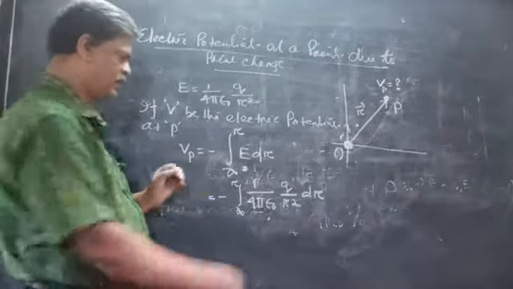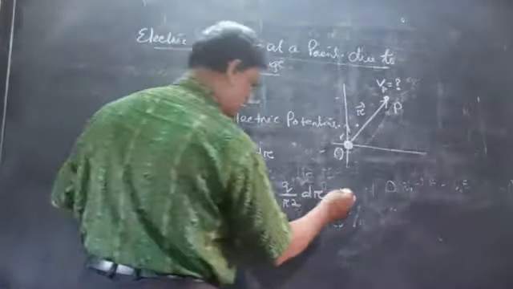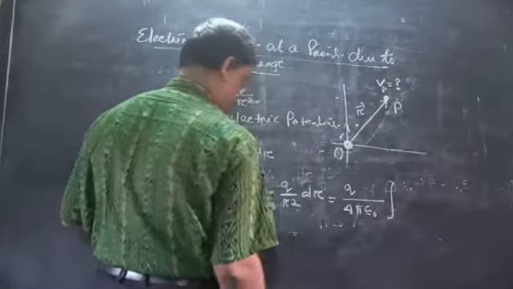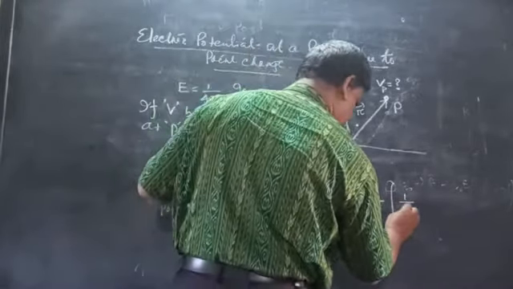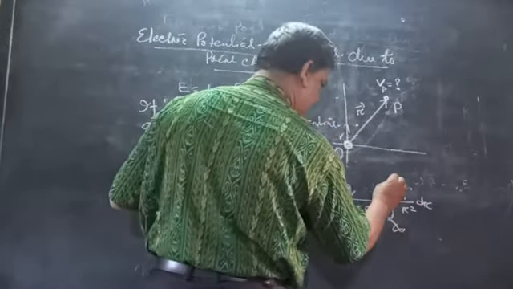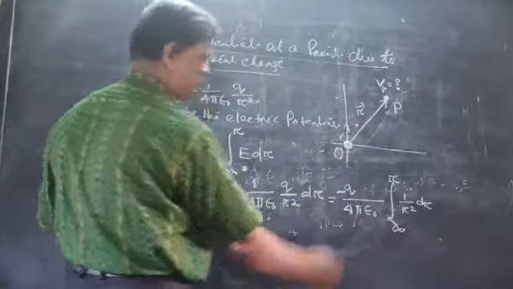Now taking Q by 1 by 4 pi epsilon 0 outside, then the line integration of 1 by r square into dr, where the limit varies from infinity to r, and there is a negative sign here.